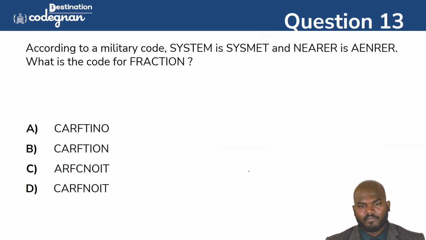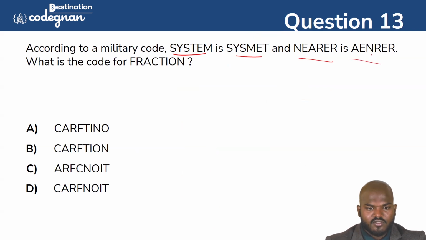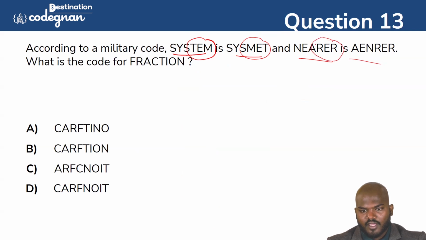According to the military code, they are calling system as sysmet. Nearer as an error. Okay. So fraction is what? That's what they have given in this one. First you see this one, they are twisting this particular portion and making it like met. And here it is taking like nearer. Okay, the word RER is the same, and they are changing this one. So NEA instead of AEN they are placing here. So then for the fraction, how can I take it up?